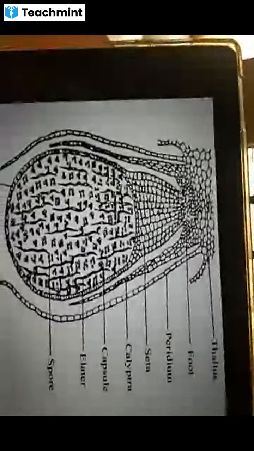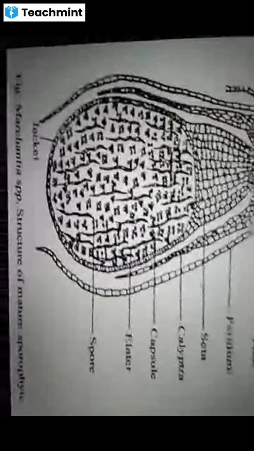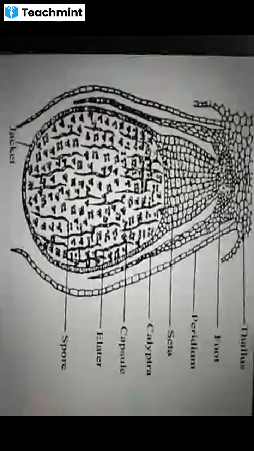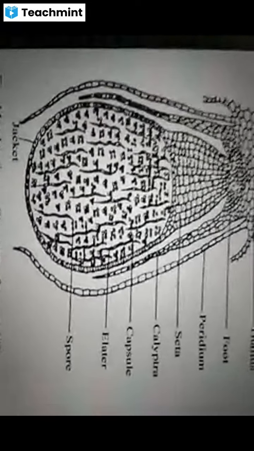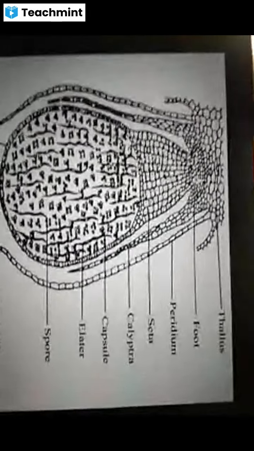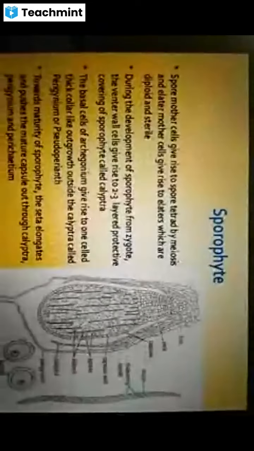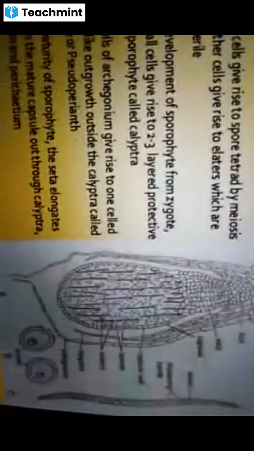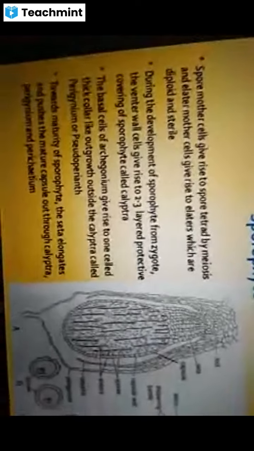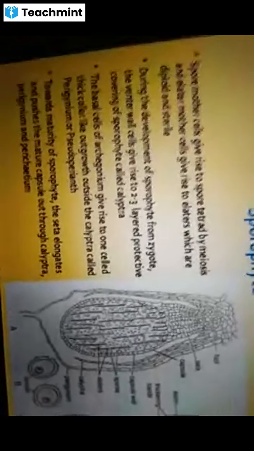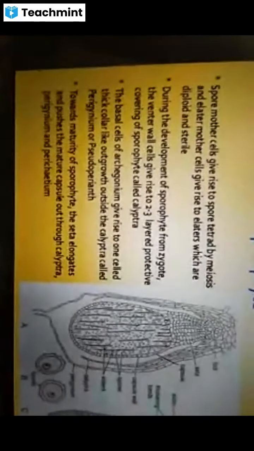As a result, a diploid structure is formed, and this diploid structure is called zygote. This zygote slowly undergoes multiple divisions, forming a mass of tissue.